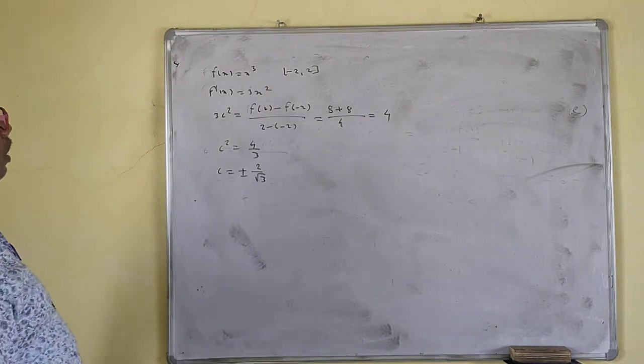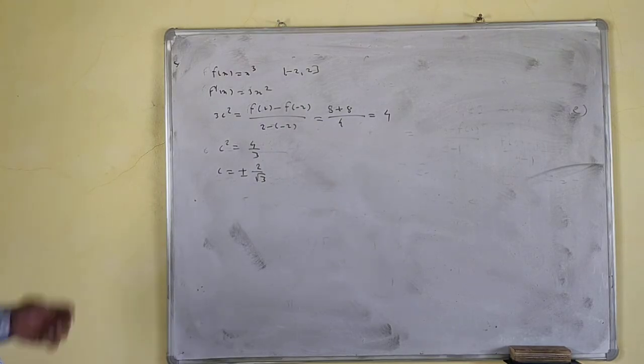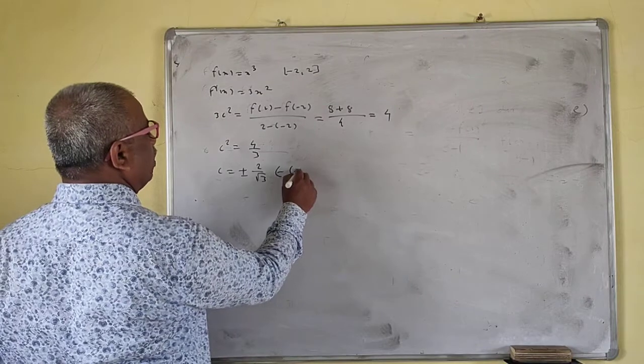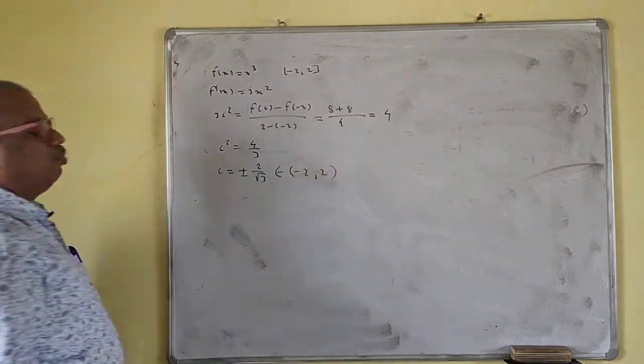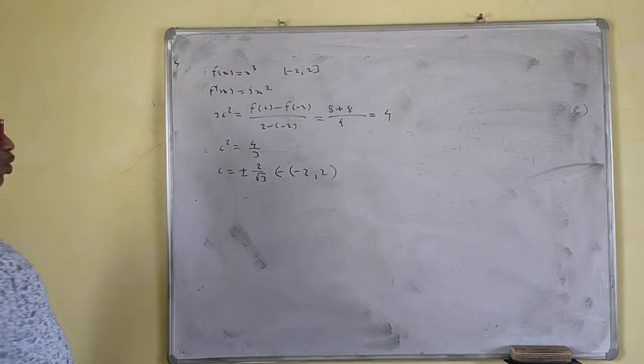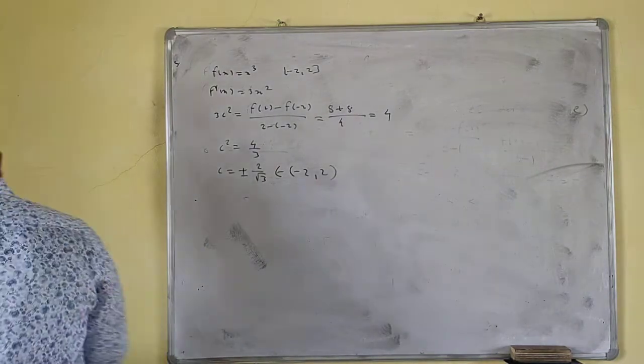So both the values lie between minus 2 and 2. Both of the values lie in this interval. Okay, no problem for both the values.